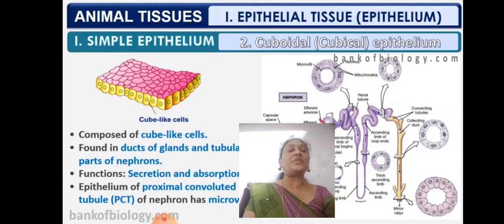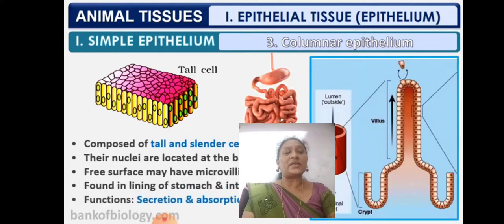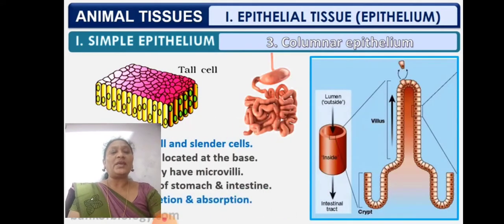If they are eliminated out of the body, loss of nutrients takes place, so the person loses energy. So this tubular reabsorption takes place at the proximal convoluted tubule in the nephron. Nephron is the functional unit of the kidney. It is made of cuboidal epithelial cells, so mostly it is active in secretion and absorption.